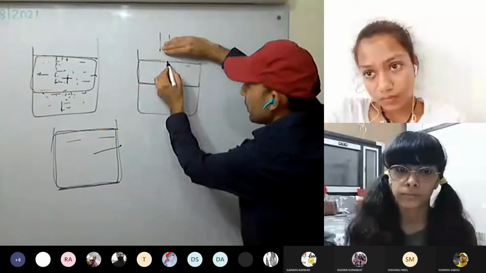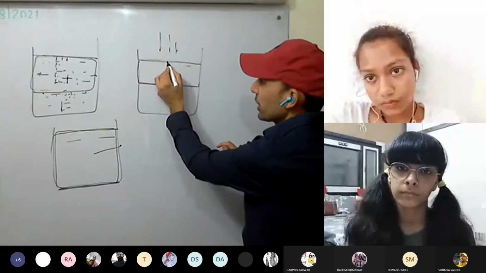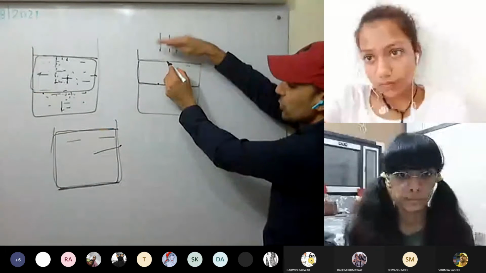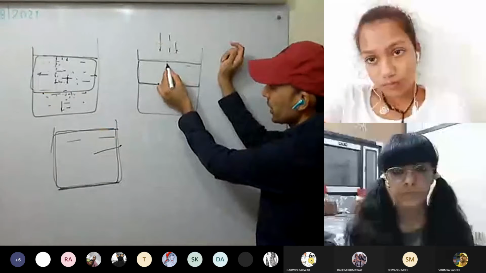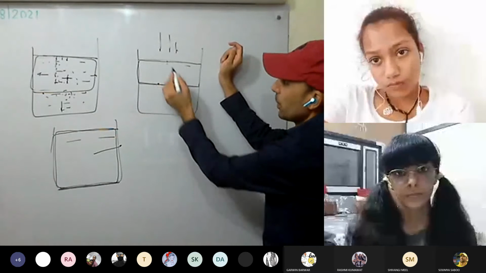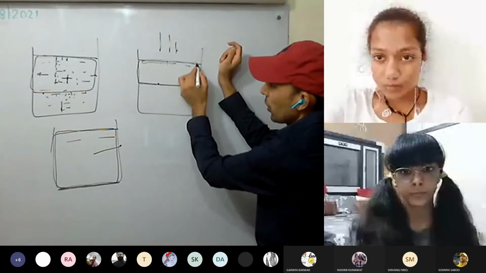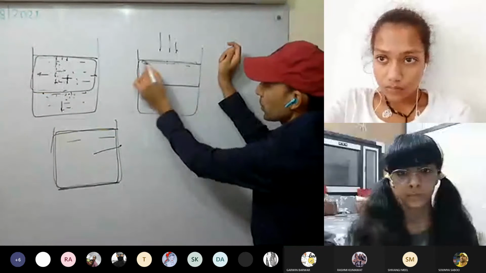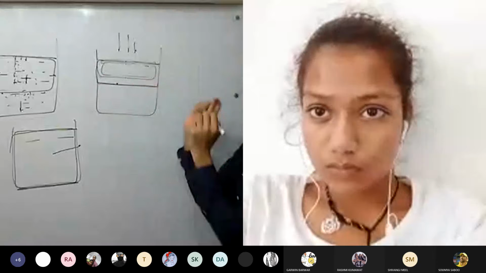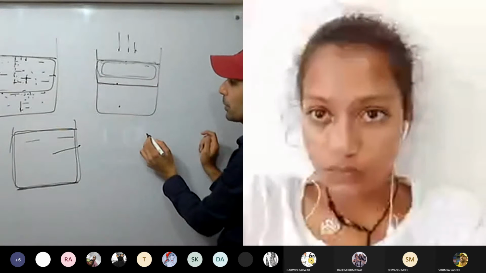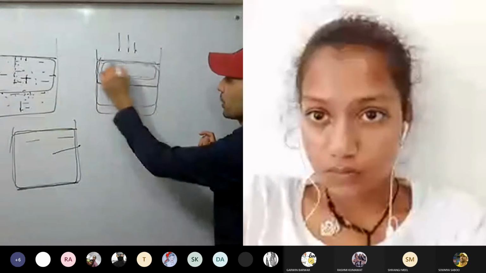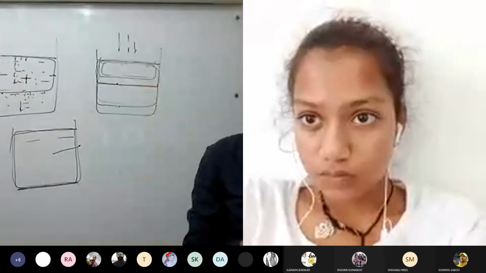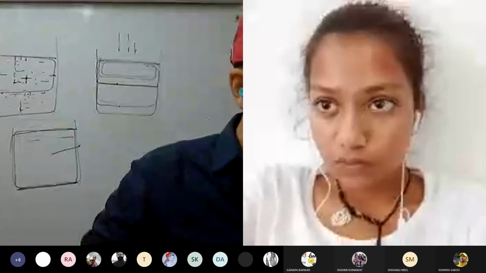Is there any pressure applied at this point because of the liquid? No, because no liquid is above it, so no pressure. But just below it there will be pressure because of this much liquid column. Next, at this point also pressure will be there because of the weight of this much liquid. At this point as well there will be pressure because of the weight of this much liquid above it. Okay, this is clear, liquid pressure.